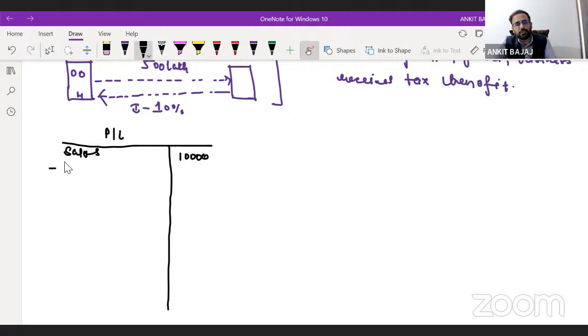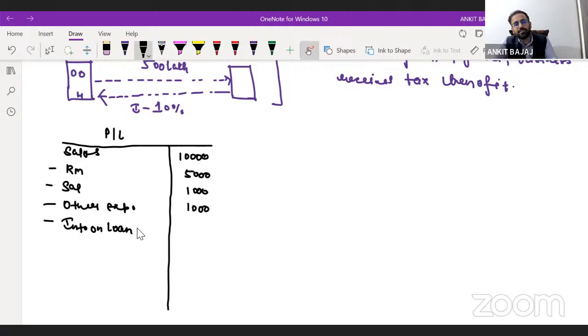After that, you will write down the cost of raw material. Let's suppose cost of raw material is 5,000. Then you will write down the other expenses. Let's suppose your company is paying salary of 1,000 crore, and other expenses are 1,000 crore. Your company is also paying interest on loan. Let's suppose the company is paying interest of 2,000 crore.